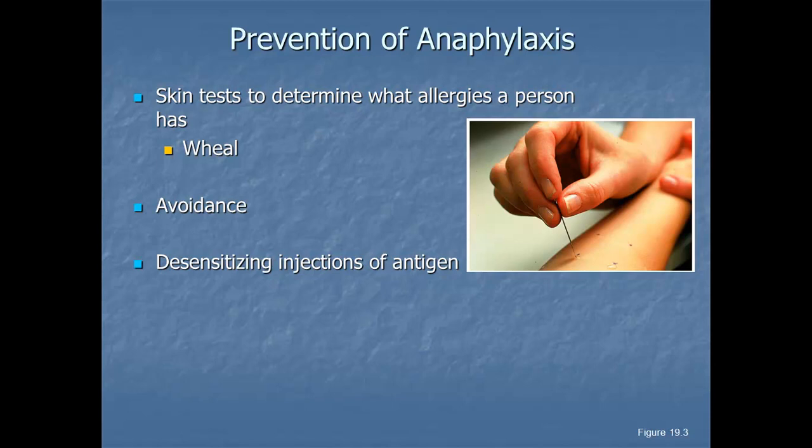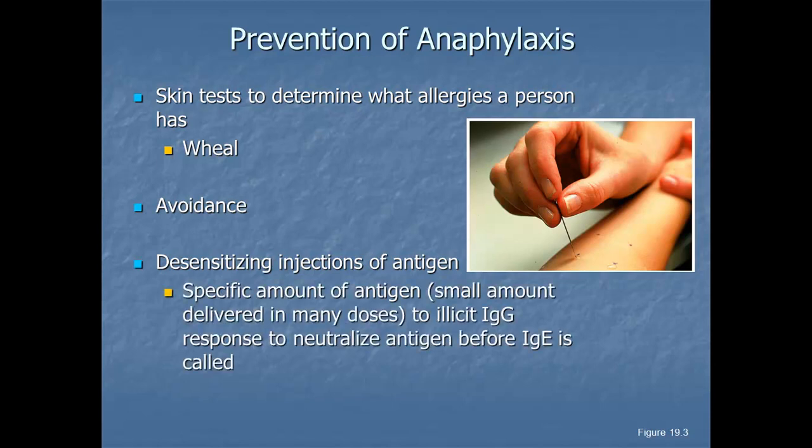Desensitization involves injecting increasing amounts of antigen to cause the production of IgG, so that IgG antibodies will act as blocking antibodies. The whole goal of the allergy shots is to call IgE last and let IgG come first. You don't want IgE to come first, because if it does, then you're going to have your allergy reaction.